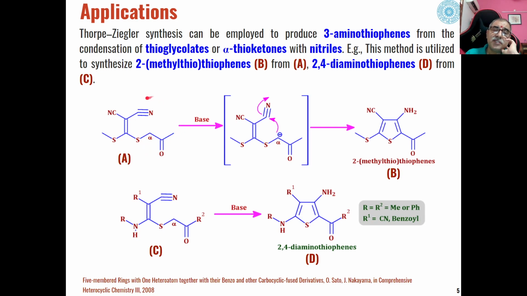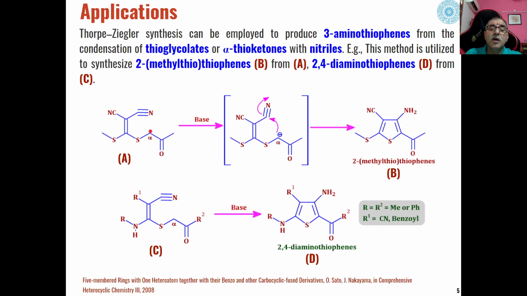So when these alpha thioketones react with the base, the carbanion will be generated at this place because of the presence of this carbonyl group, which is an electron withdrawing group.